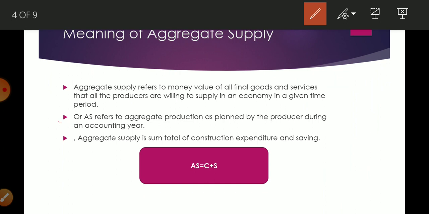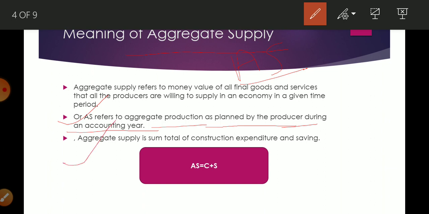Now the second one, AS, that is aggregate supply. Remember that we can write aggregate supply also as AS. AS refers to aggregate production as planned by the producer during an accounting year. So you can learn it also.